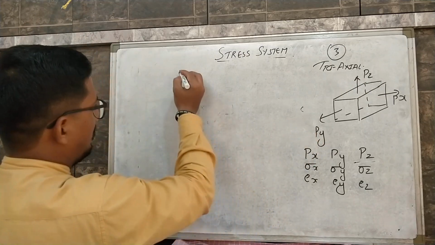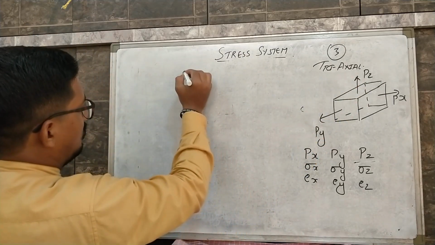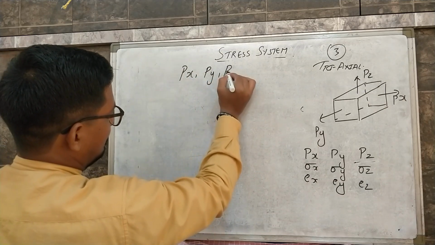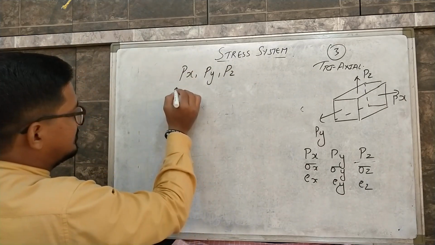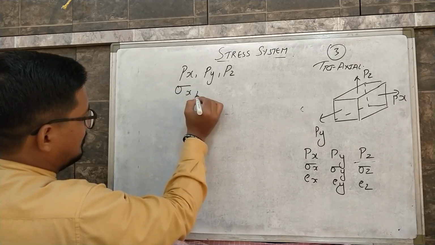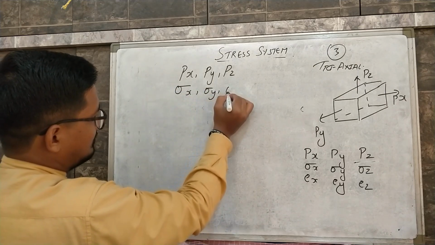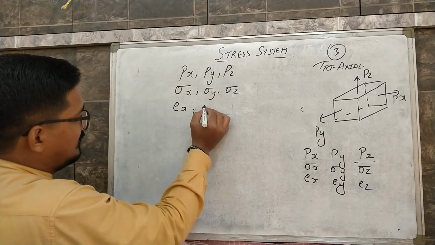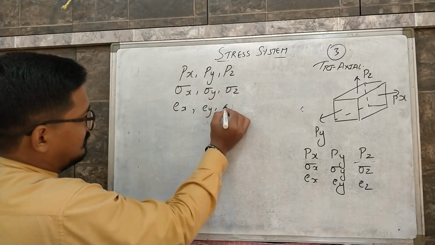So the load is applied in three directions, x, y and z. Similarly, stress will be produced in x, y and z direction, and similarly strain will also be produced in the respective three directions.